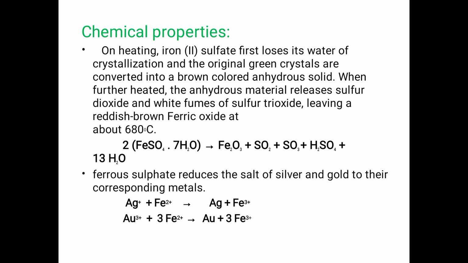On heating ferrous sulfate, it first loses its water of crystallization and the original green crystals are converted into a brown colored anhydrous solid. When further heated, the anhydrous material releases sulfur dioxide and white fumes of sulfur trioxide, leaving a reddish brown ferric oxide